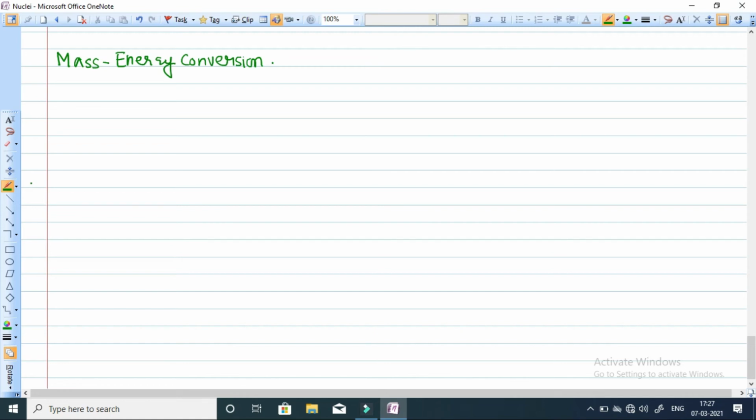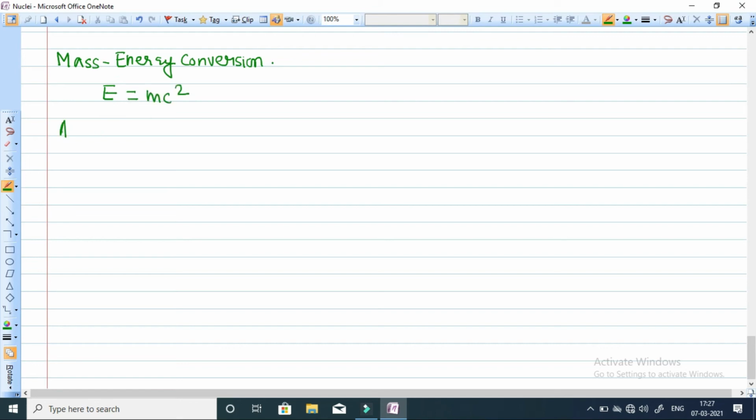Here m is the mass and E is the energy equivalent to it. So directly we can calculate the relationship between mass and energy. So we have one famous equation, E equals to mc square.